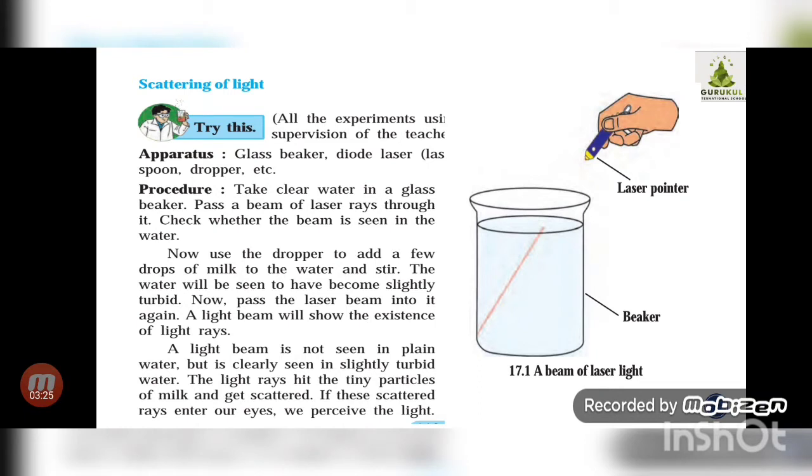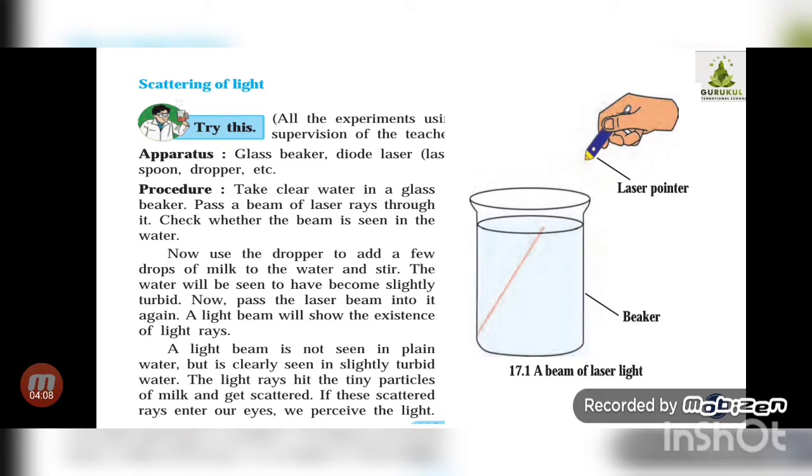After that, take a few drops of milk and, using a dropper, add them into the water. Stir it properly to make an evenly mixed solution, and the water will become turbid, whitish in color. Again repeat the same thing: pass the laser beam through it. Now you can see the light beam showing the existence of light rays, exactly like the red line of laser light shown in the figure.